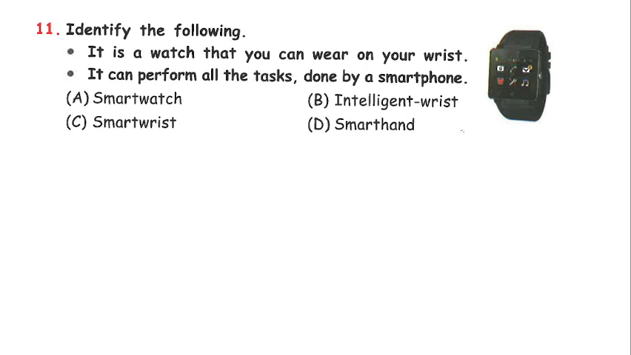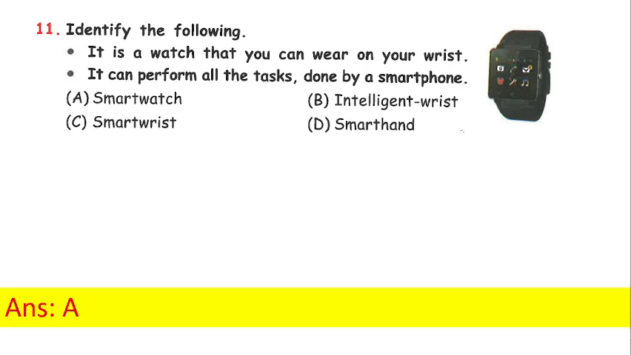11. Identify the following. It is a watch that you can wear on your wrist. It can perform all the tasks done by a smartphone. A. Smartphone, B. Intelligent wrist, C. Smart wrist or D. Smart hand. Answer is very easy, smartwatch.